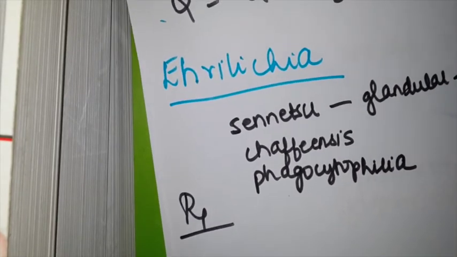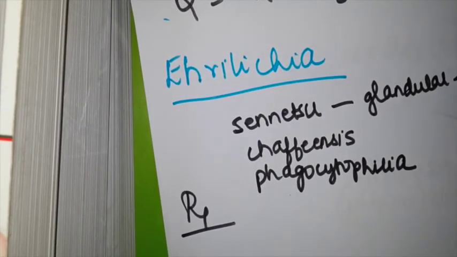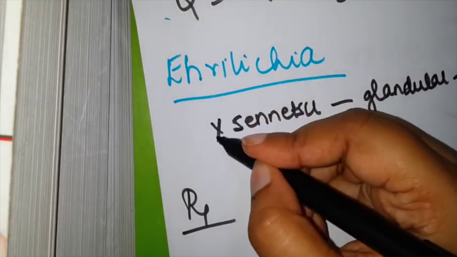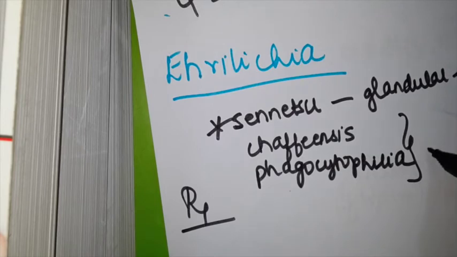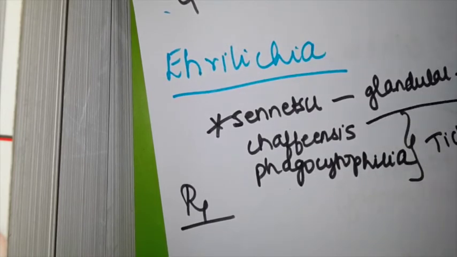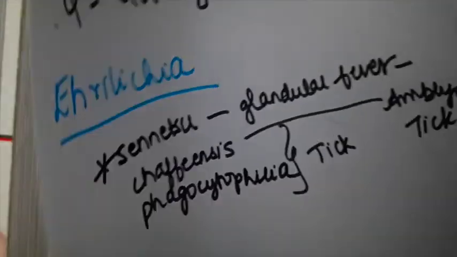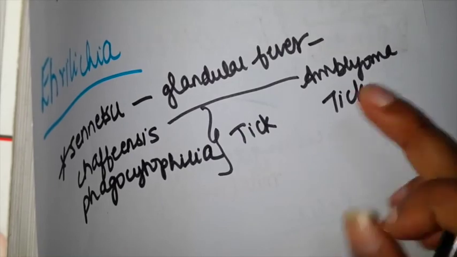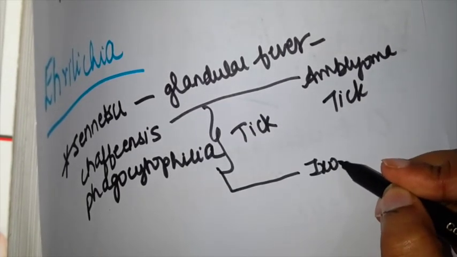This is caused by ingestion of raw fish. So this is one thing which is not arthropod borne. This is one thing you really need to remember. The other two are caused by ticks. For those who want extra detail, chaffeensis is caused by Amblyomma tick, and phagocytophilum is caused by Ixodes tick.